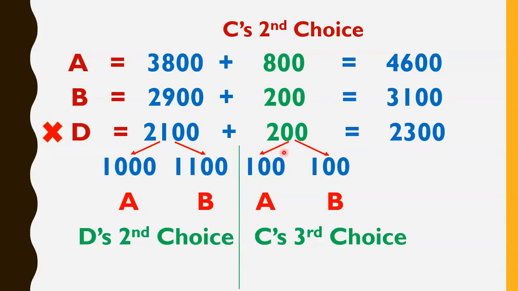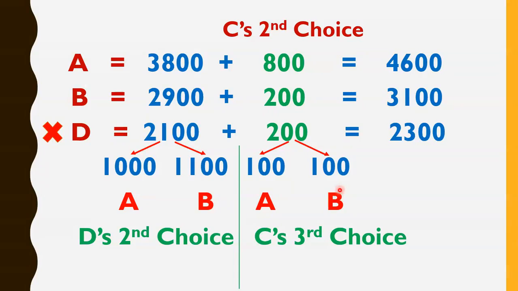So now these 200 candidates gave third preference. Out of these 200 candidates, 100 gave third preference to A, and 100 gave third preference to B.